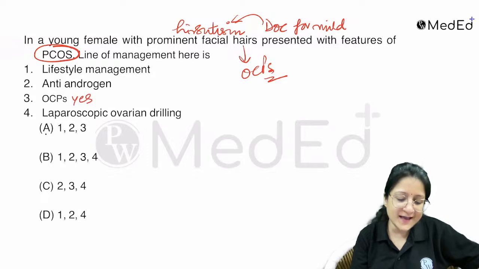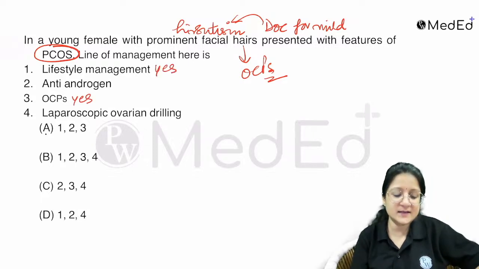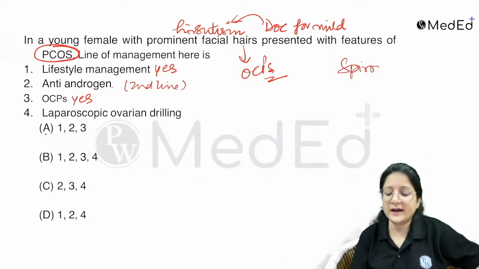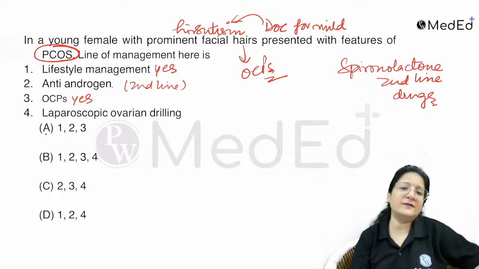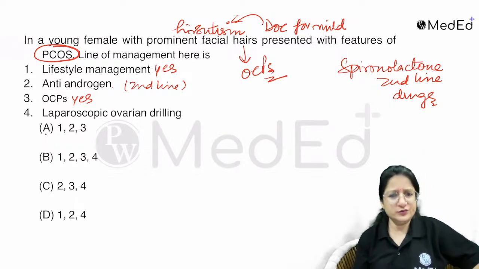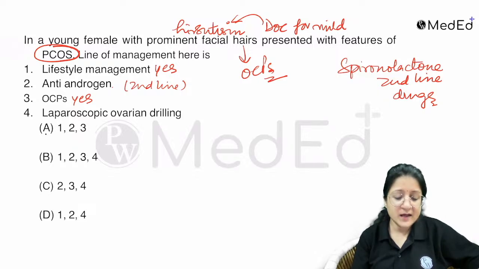So OC pills, yes, and lifestyle management, yes. Anti-androgens are second line, like spironolactone, and the other anti-androgens like flutamide and finasteride. They can be used.